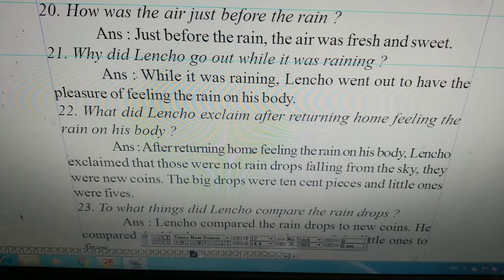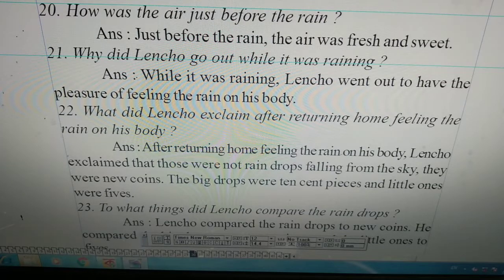What did Lencho exclaim after returning home, feeling the rain on his body? After returning home, feeling the rain on his body, Lencho exclaimed that those were not raindrops falling from the sky. They were new coins. The big drops were 10 cent pieces and little ones were 5s. When the rain fell on his body, Lencho exclaimed with wonder.